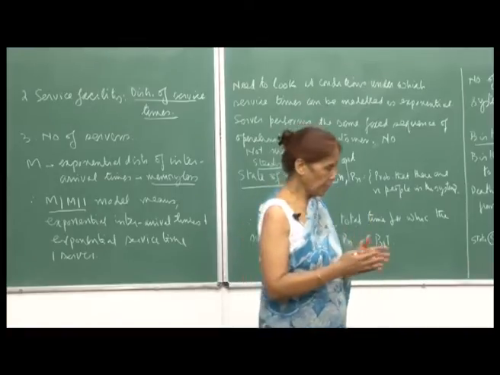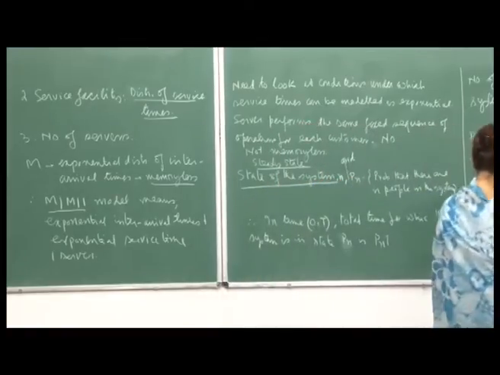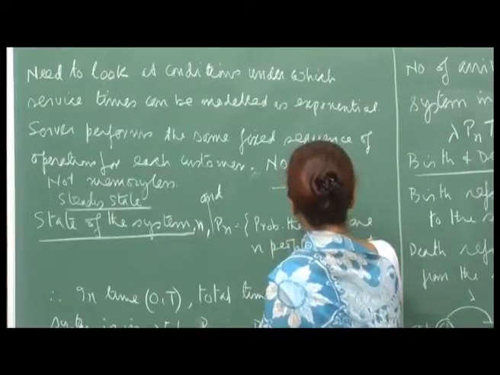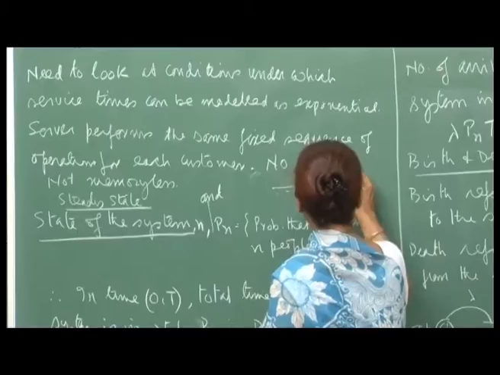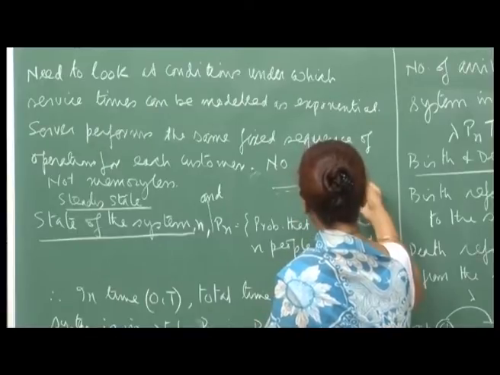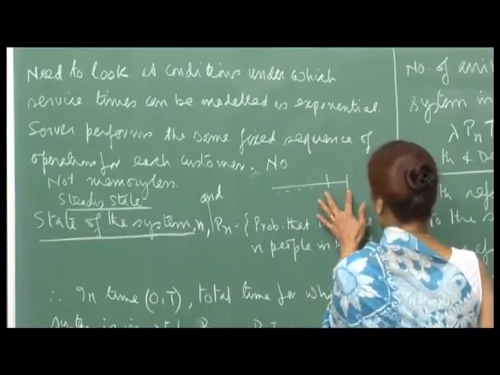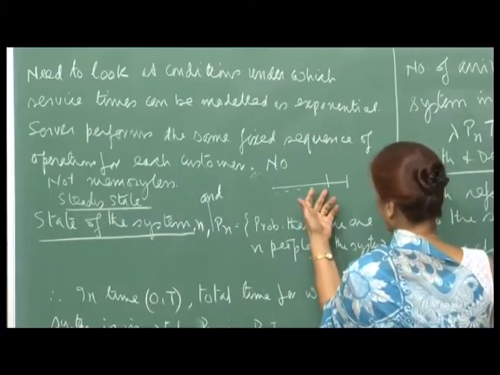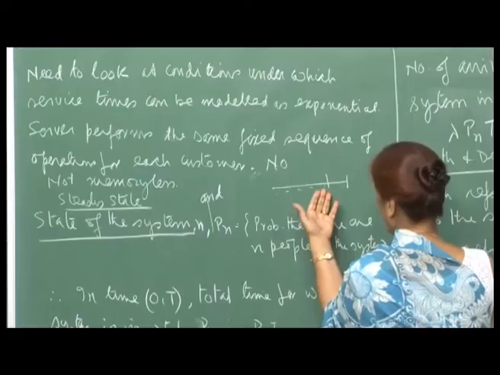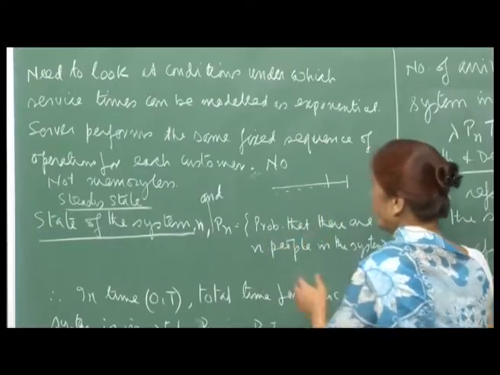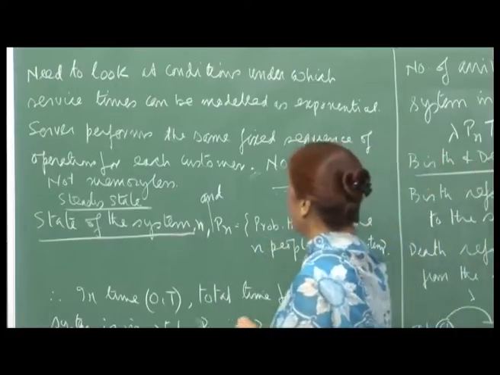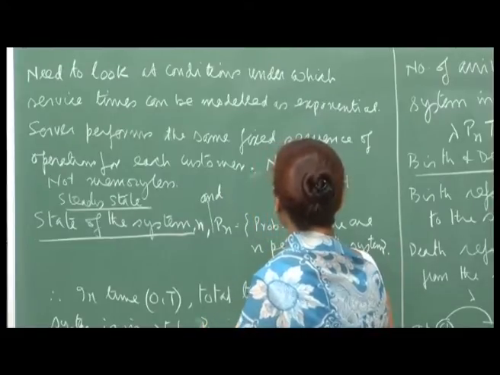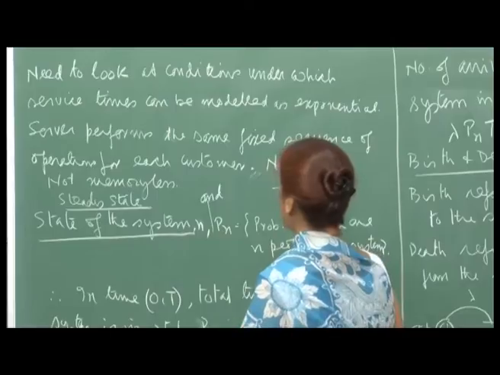So one can assess the time taken. The time at which the service will end depends on how far he has already gone in servicing the customer. Therefore, there is certainly not a case for modeling by an exponential distribution, because this is a fixed sequence of operations.